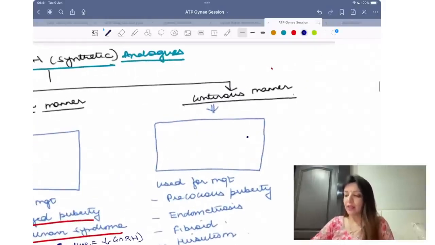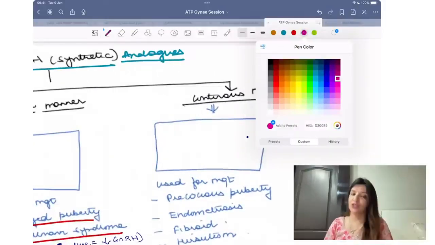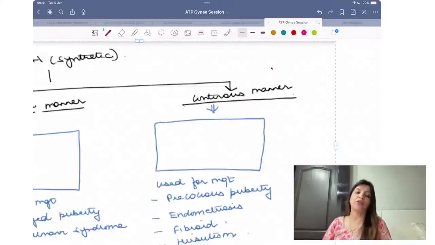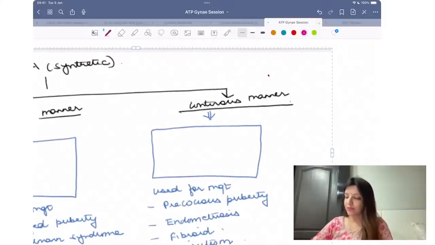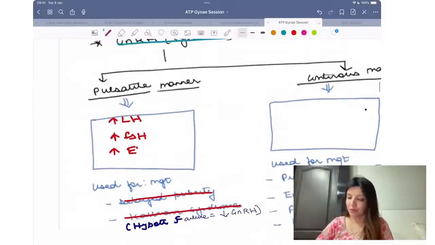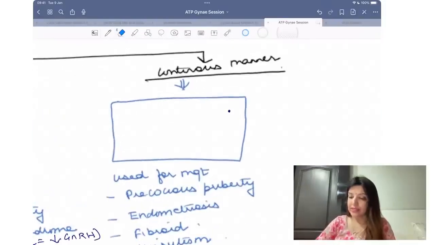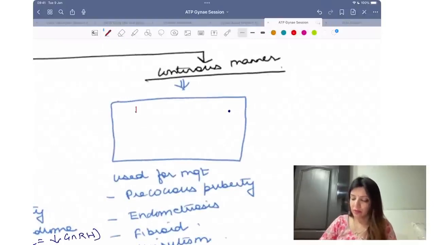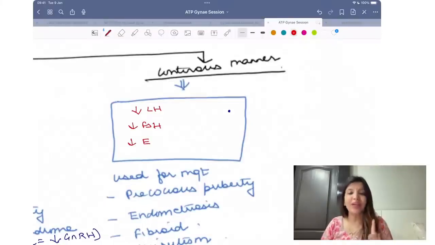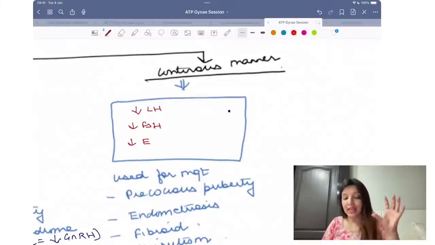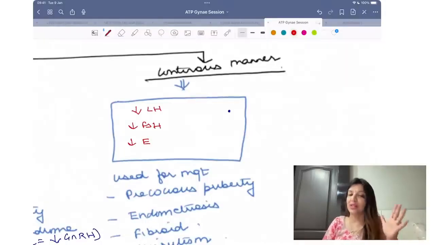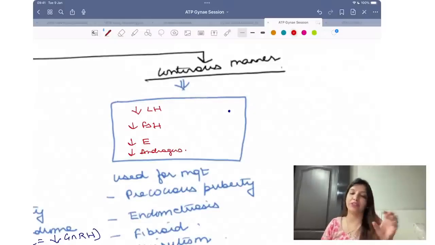Now, coming to continuous GnRH. When you give the same GnRH in a continuous manner, it is going to decrease LH, it will decrease FSH, and it will decrease estrogen. Not only is it going to decrease estrogen, because LH acts on the theca cells to release androgens, it will also decrease androgen production by the ovary.